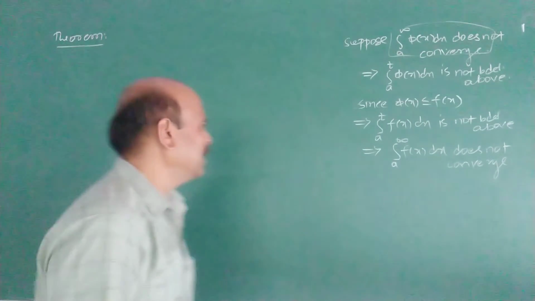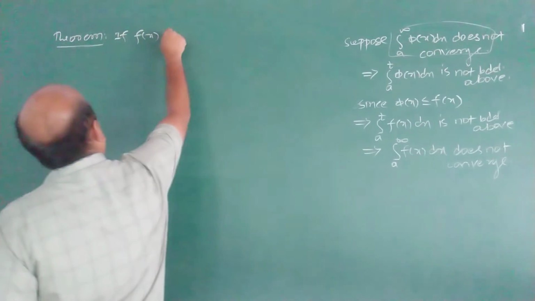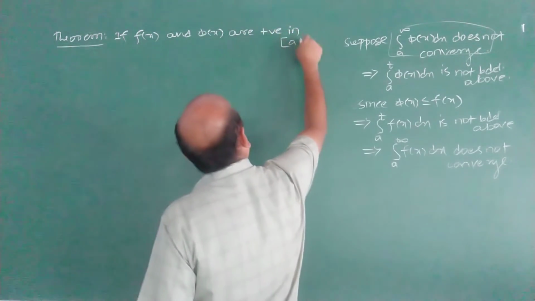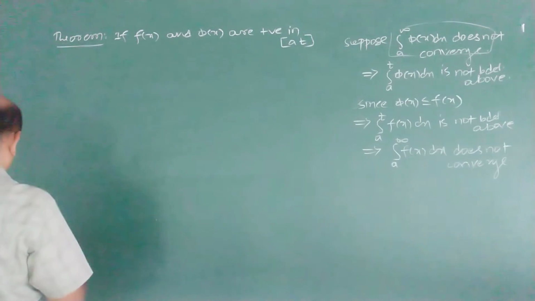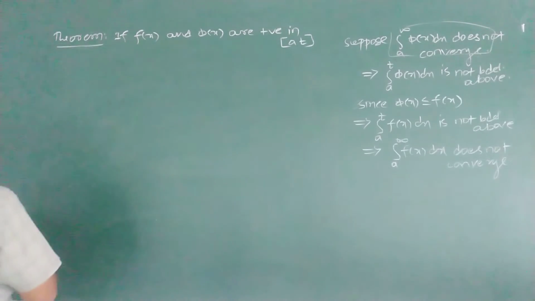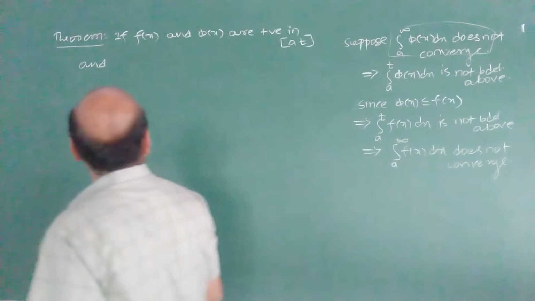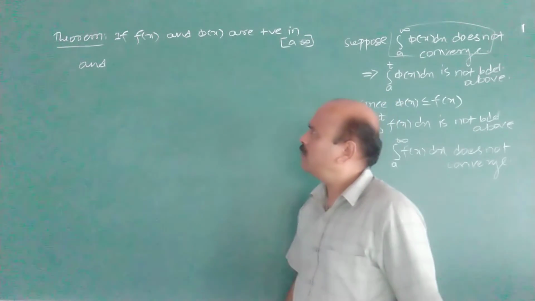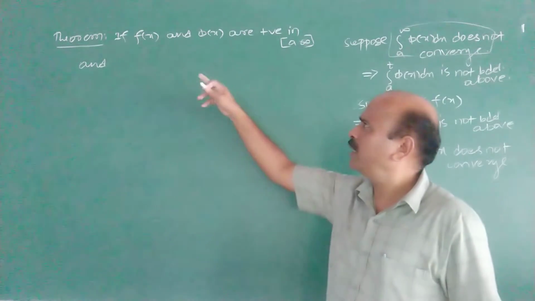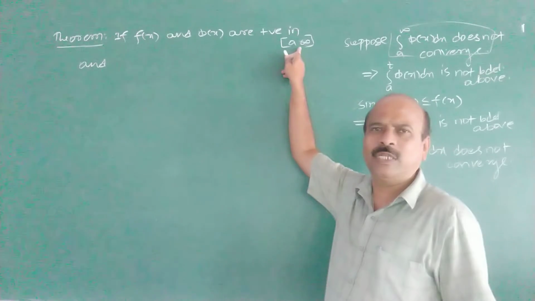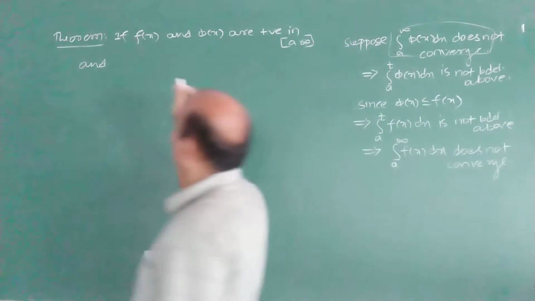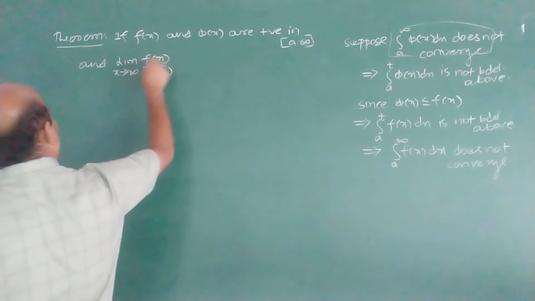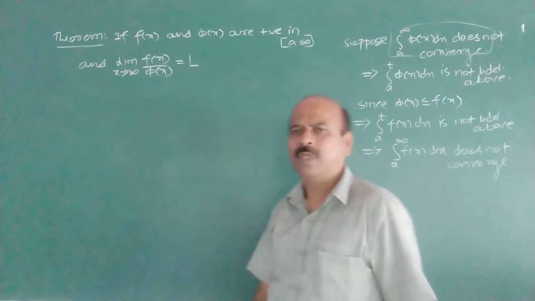Next, if f(x) and φ(x) are both positive in a to infinity, and both are continuous, which is important, and the limit of f(x) by φ(x) as x tends to infinity is equal to L, capital L, then...